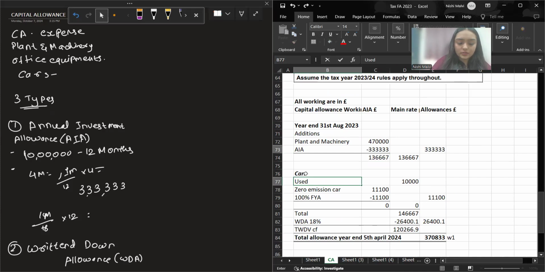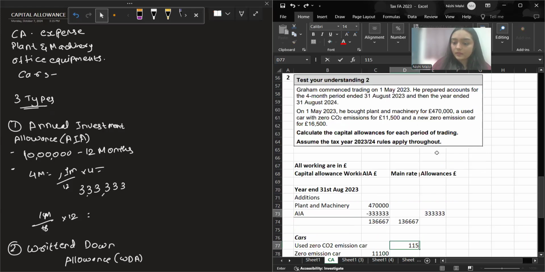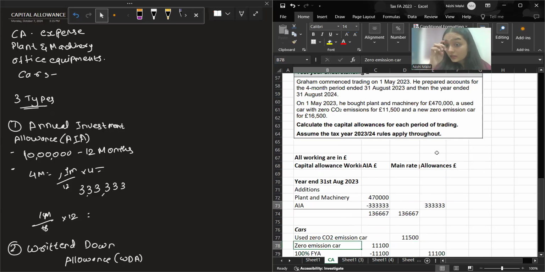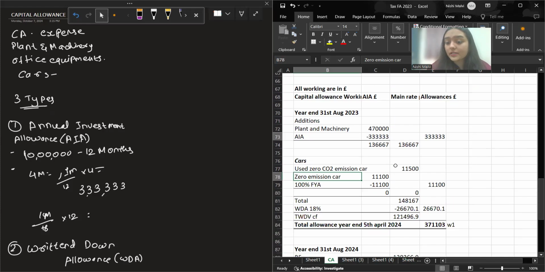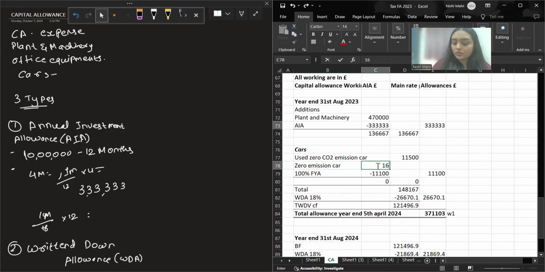Used zero CO2 emission car. The value of the car is 11,500. A new zero emission car is 16,500, so 16,500 at 100% first year allowance.